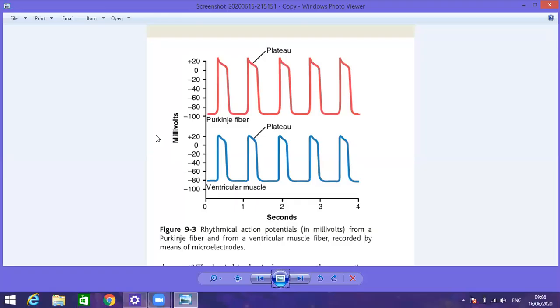If sodium ions are transferred from the exterior towards the interior, that is the transfer of positivity, and minus 90 mV is changed to minus 70 mV, and that change crosses the threshold for excitation, then we say there is generation of depolarization.